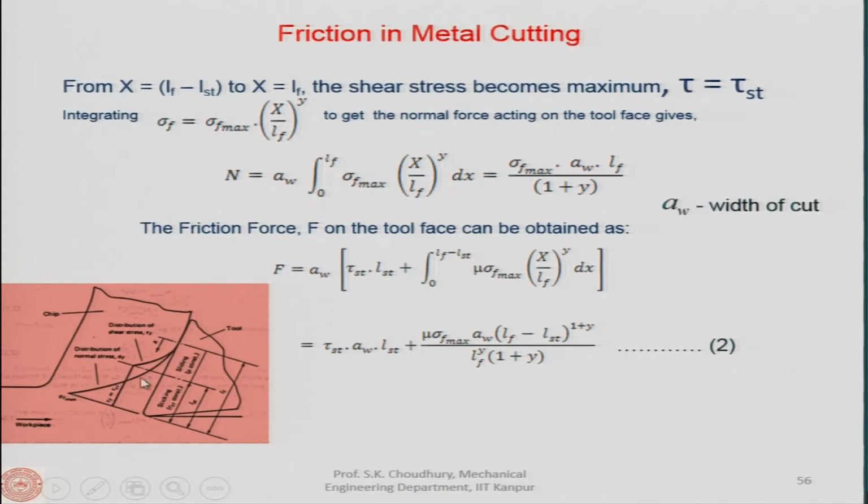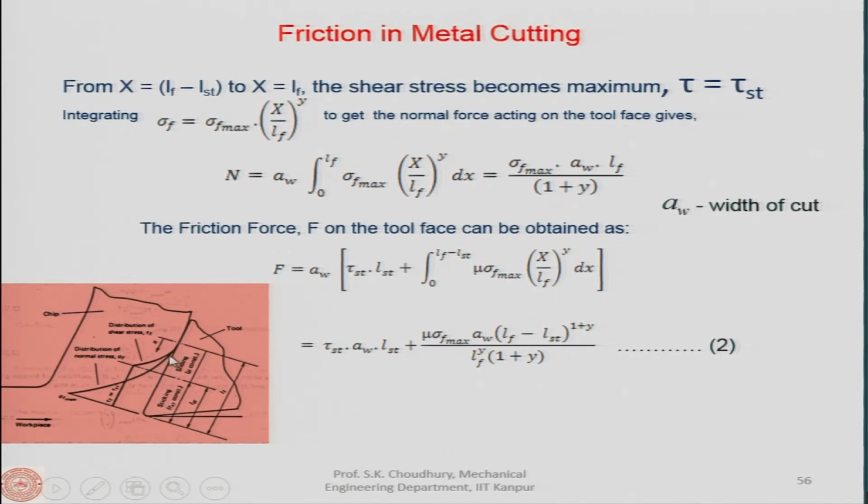Now, to get the friction force, similarly, we integrate both of these values. This value is easy because it is constant: tau st into LST, where LST is the length here.